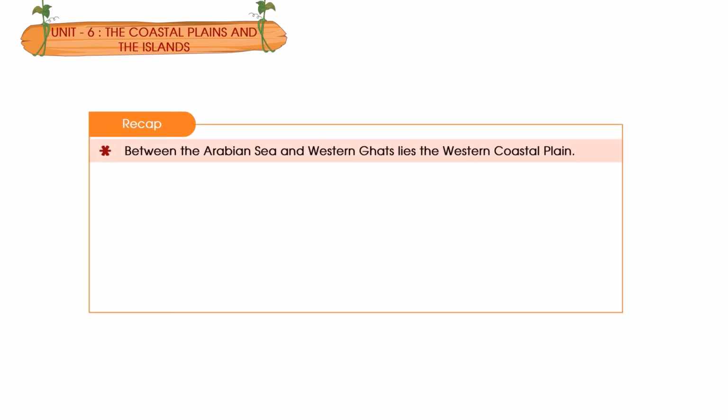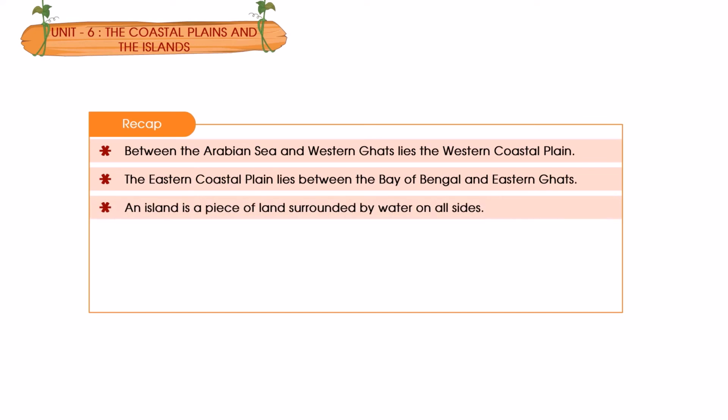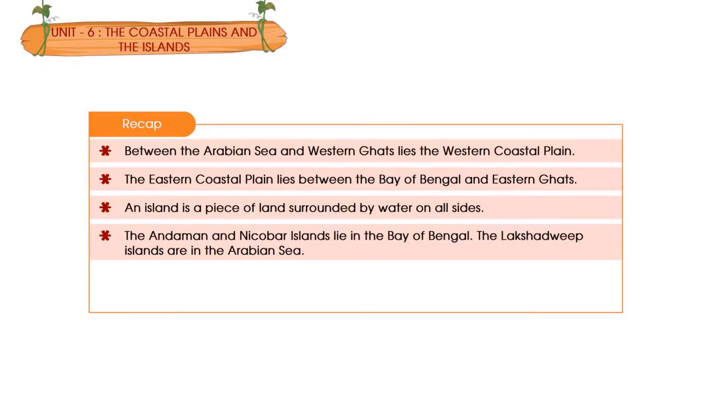Recap. Between the Arabian Sea and Western Ghats lies the Western Coastal Plain. The Eastern Coastal Plain lies between the Bay of Bengal and Eastern Ghats. An island is a piece of land surrounded by water on all sides. The Andaman and Nicobar Islands lie in the Bay of Bengal. The Lakshadweep Islands are in the Arabian Sea.